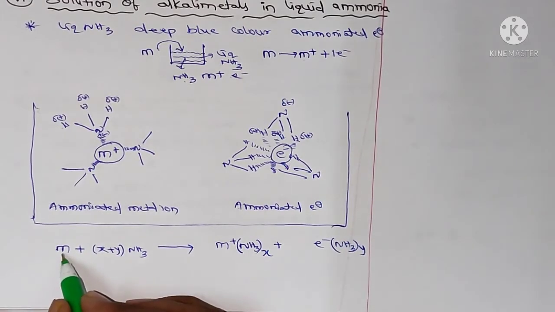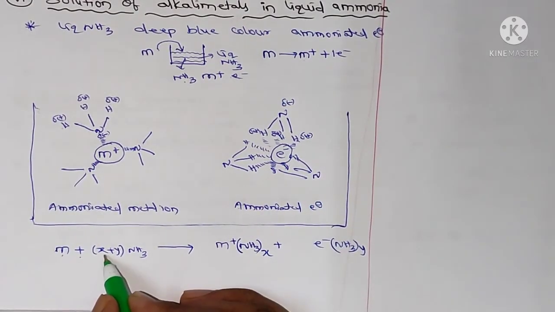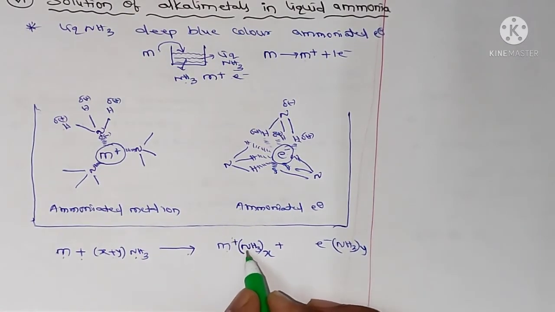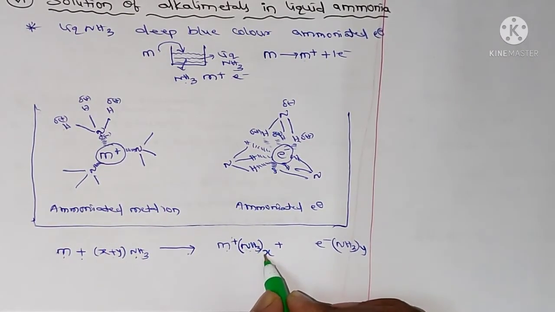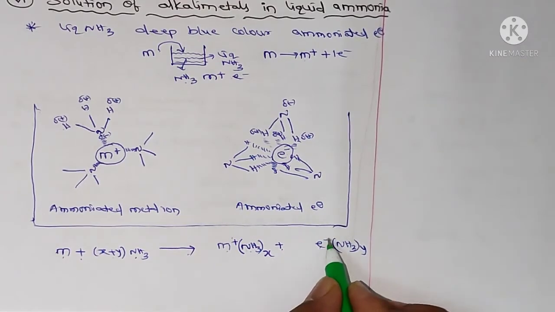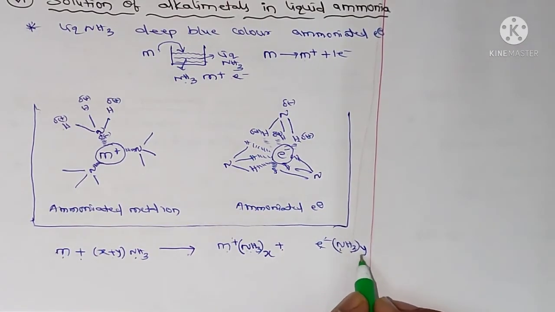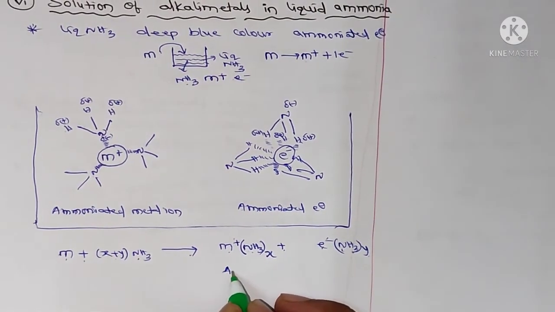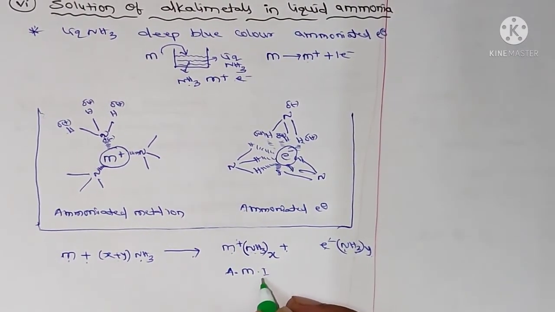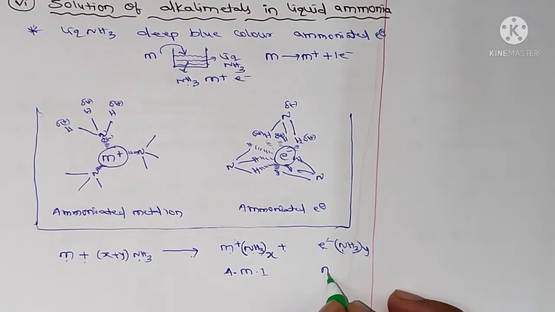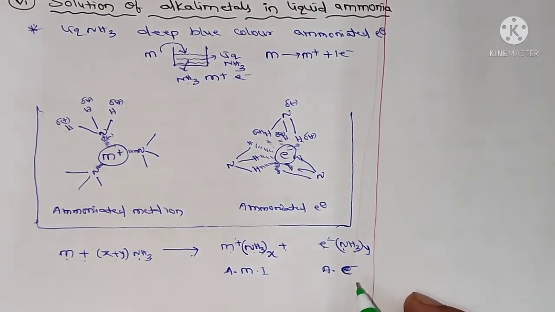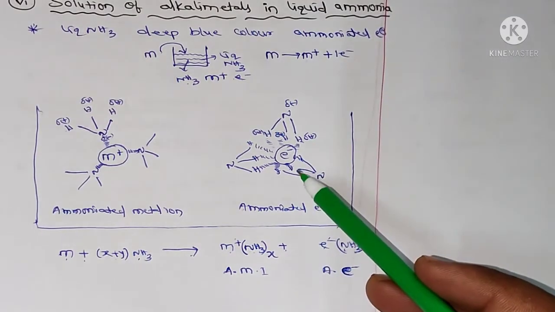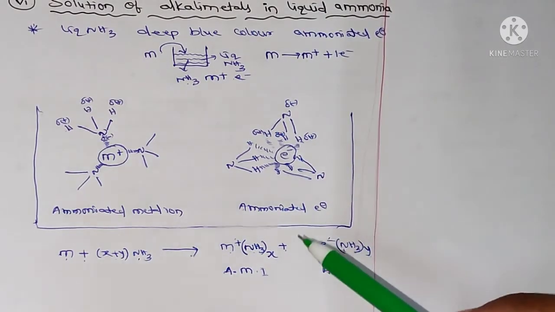So M metal plus X plus Y moles of NH3 gives rise to M plus NH3 taken X times, plus electron and NH3 taken Y times. So this is the ammoniated metal ion and this is the ammoniated electron. Due to this ammoniated electron, the solution will get deep blue color.